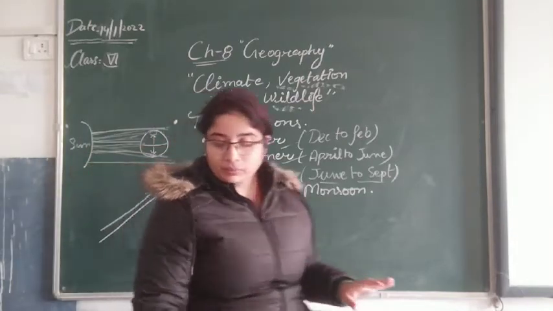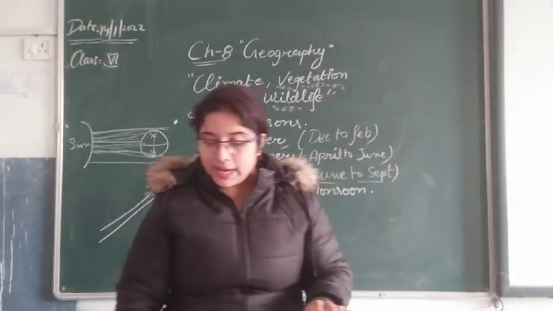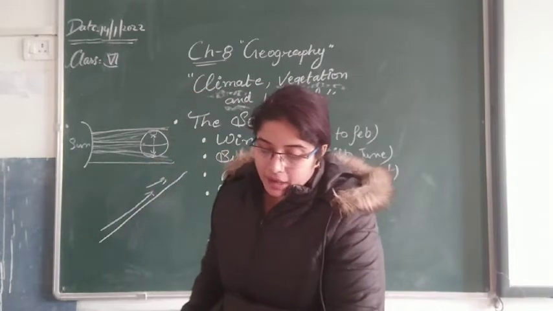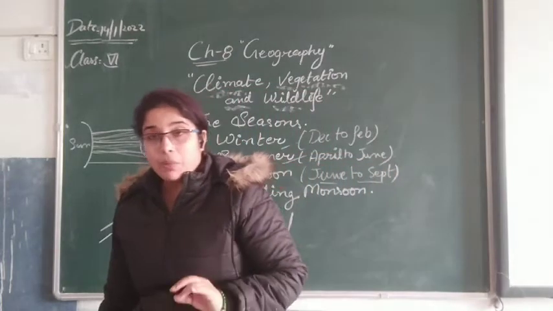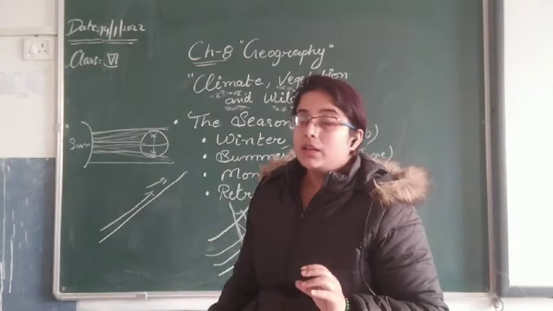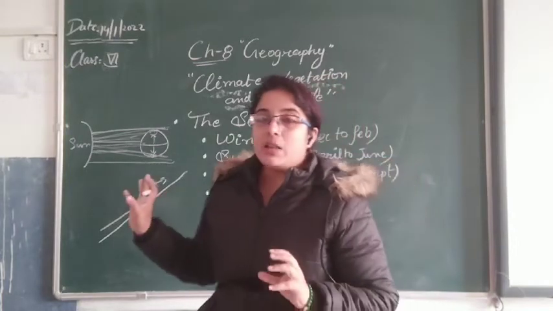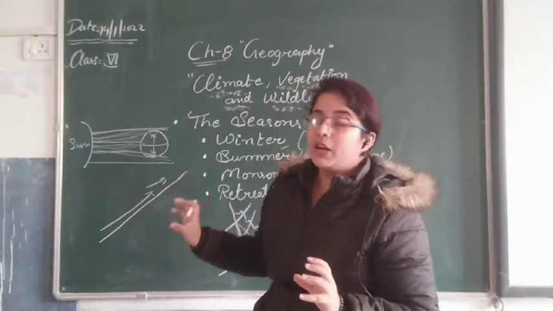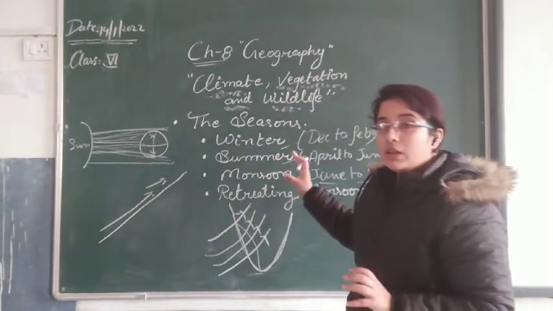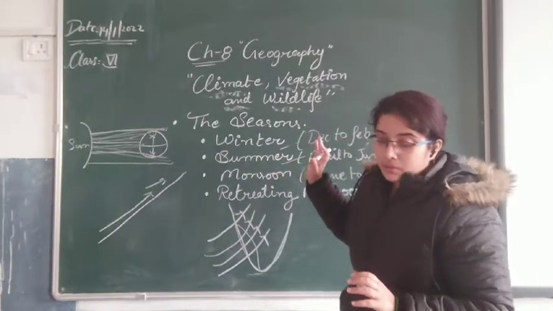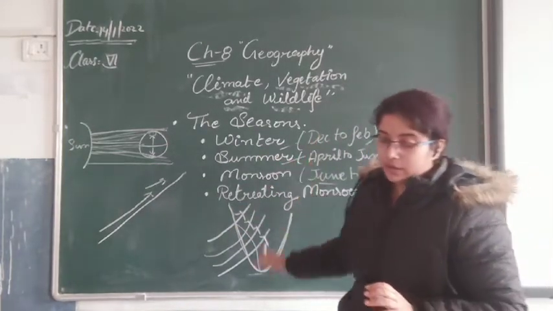Next, the moisture-laden winds come from the Arabian Sea into the Indian landmass. The winds that contain moisture bring the monsoon into India and cause rainfall.